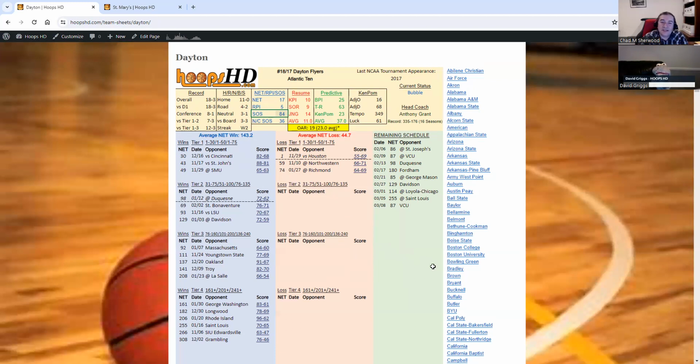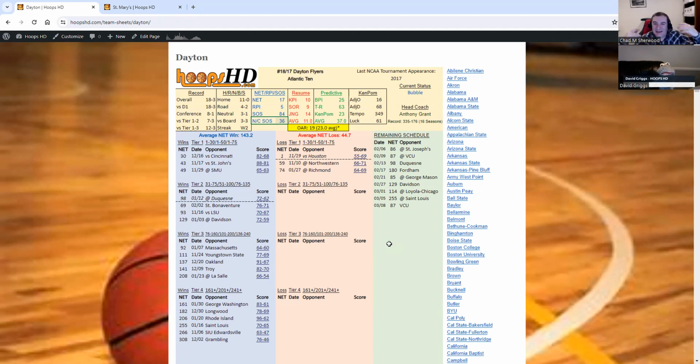NC strength of schedule is your non-conference strength of schedule. Those are the games you actually have control over scheduling. And that's a big one because your strength of schedule could be weighed down, like Dayton's is, by their conference. It went from 36 non-conference to 84 overall. But did you go out and really schedule good games you controlled, or are you in the 300s, like some of these Big 12 teams we see this season?